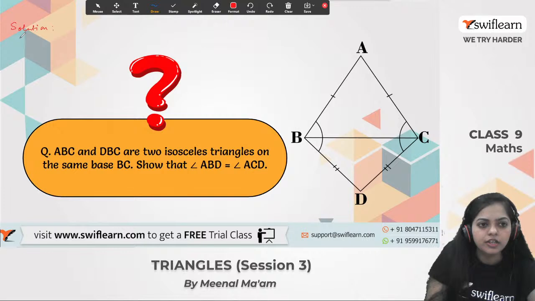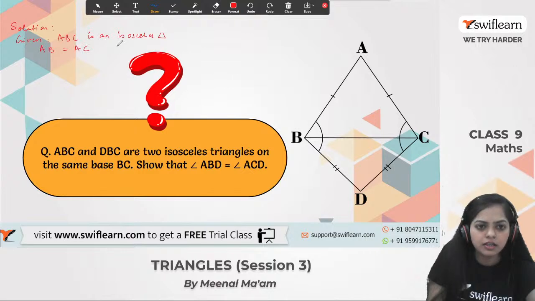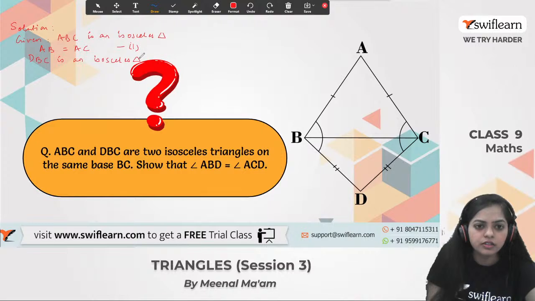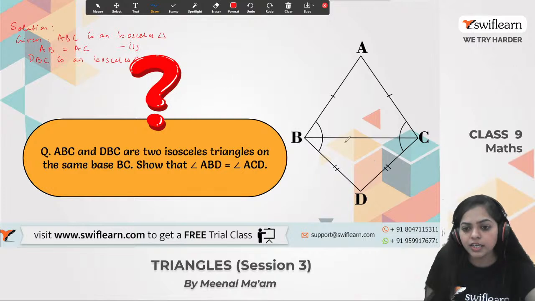So what is given? Given that ABC is an isosceles triangle. This means AB is equal to AC. Mark it as the first equation. Also, DBC is an isosceles triangle.